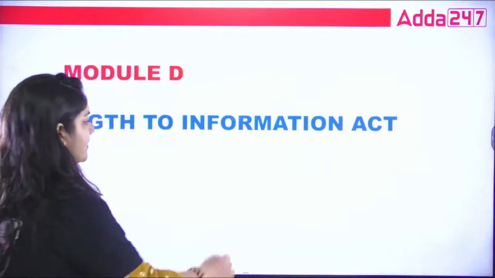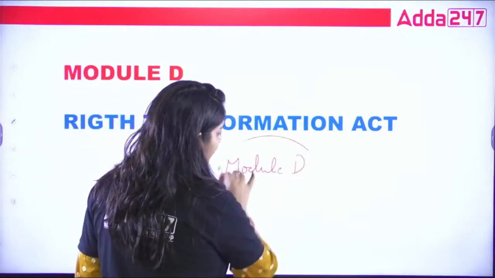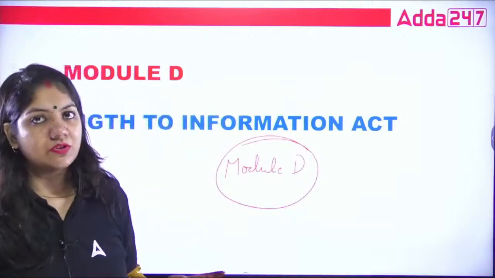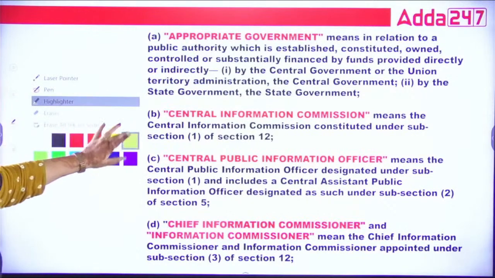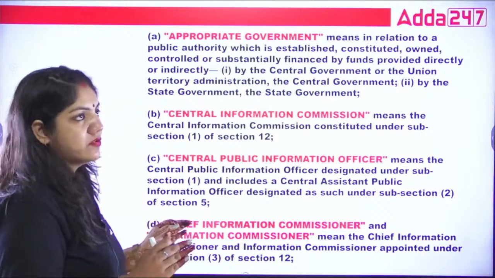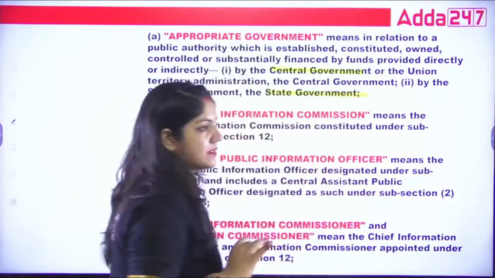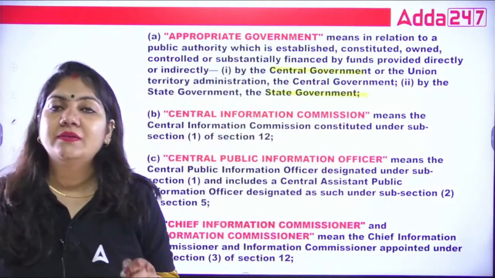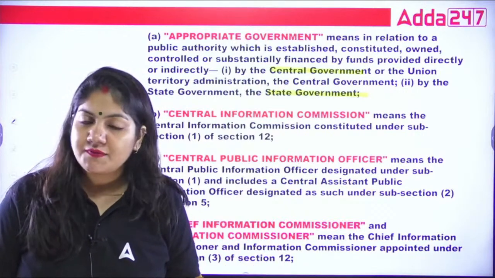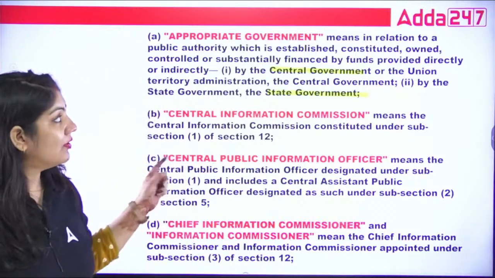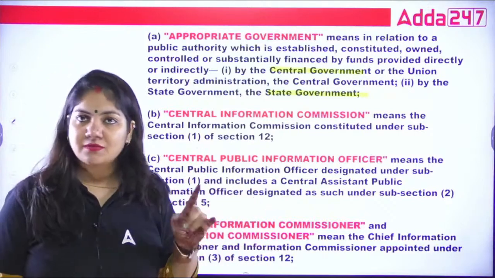Okay, and today we are going to finish module D. Right guys, we have already done all the Acts of module D. Now, what is the first definition term? As you can see, what is appropriate government? So appropriate government, in a single term I can say central government, state government. Just try to learn one keyword of each definition term. You can make notes of the definition terms so that you do not have to read all the points. You only have to focus on the important ones. So central government, state government, that is the first one.